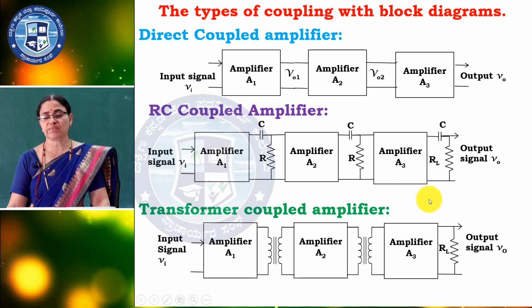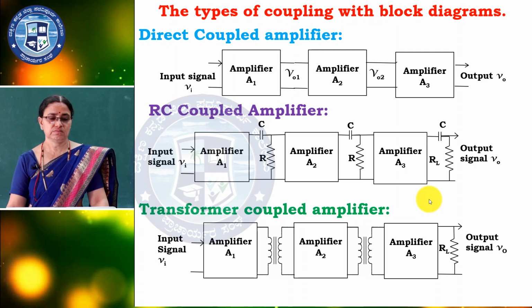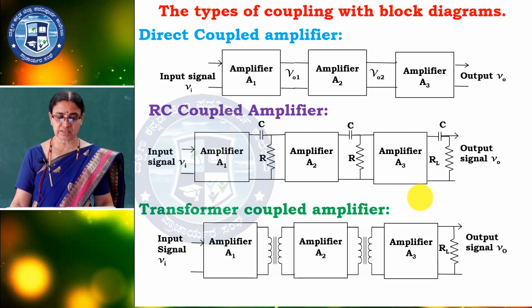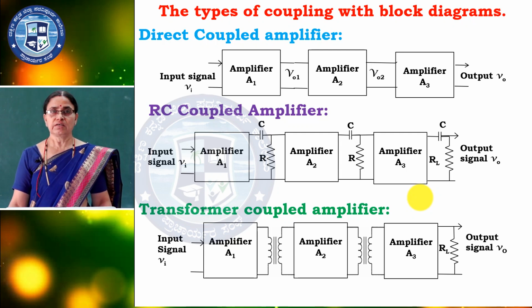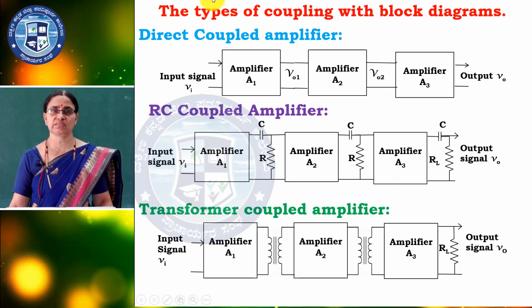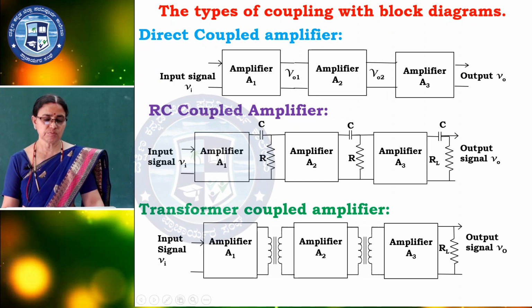The types of coupling with block diagrams, different types of coupling. Here there are 3 types: direct coupled amplifier, RC coupled amplifier and transformer coupled amplifier. Direct coupled amplifier and RC coupled amplifier we are studying in detail. Transformer coupled amplifier we are not using in this session, because this portion is not there for you.